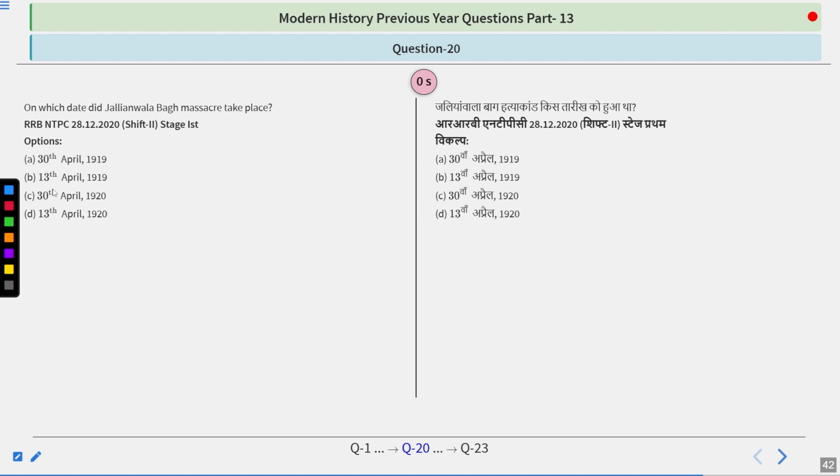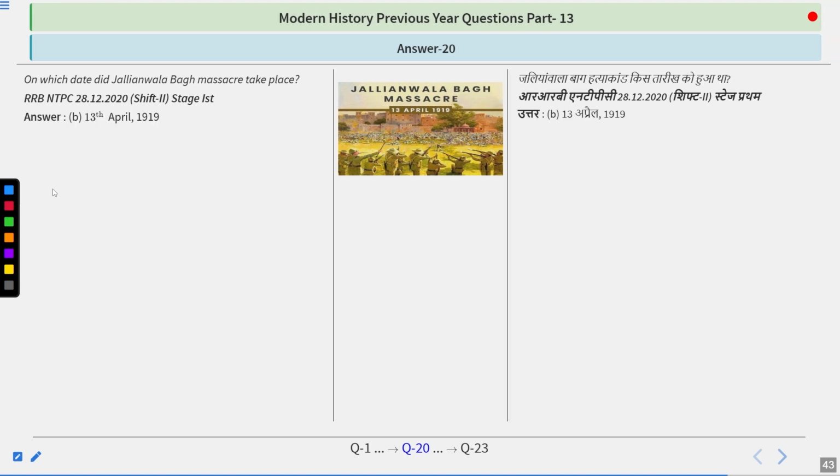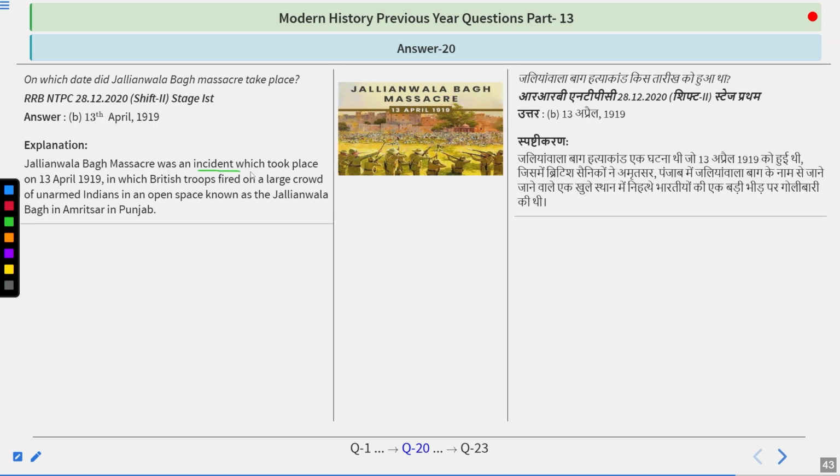So to do this question, you require two pieces of information. One is that it happened on the eve of Baisakhi. That means the option would be either B or D. And the other thing that you need to know is that this particular thing happened just after the Rowlatt Act came. So the answer is quite clear. The answer is 13th April 1919. Jallianwala Bagh massacre, an incident which took place on 13th April 1919, in which British troops fired on a large crowd of unarmed Indians in an open space known as Jallianwala Bagh in Amritsar, Punjab.